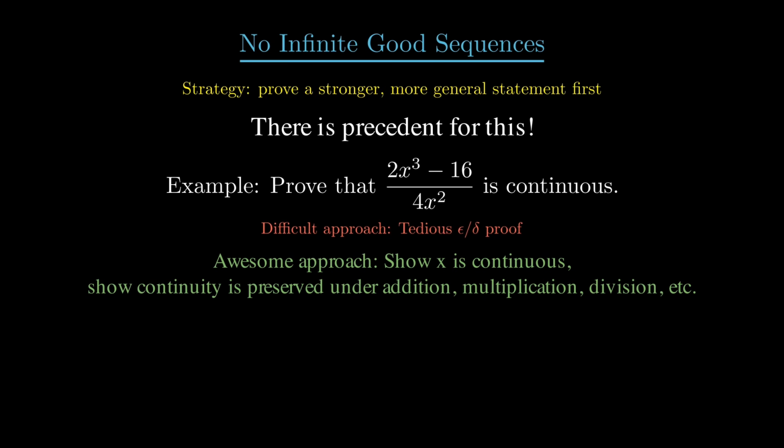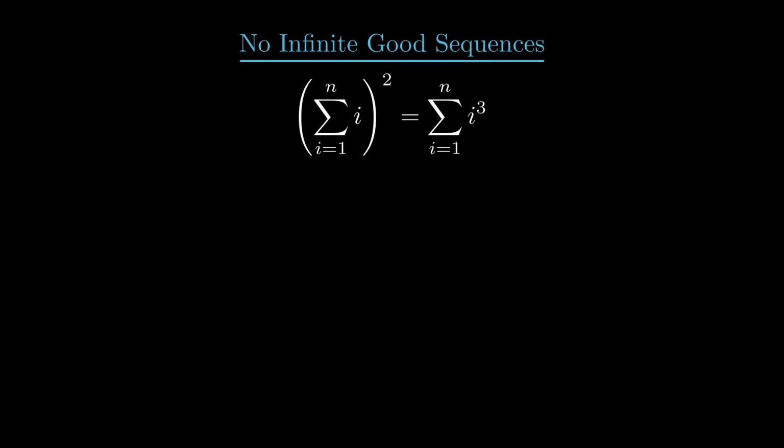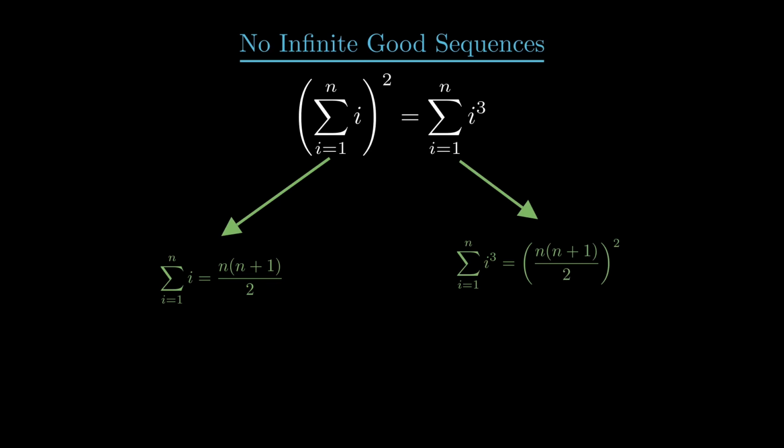Oh wait, I said no calculus. Okay, how about this? If someone asks you to prove this weird-looking identity, that the square of the sum of the first n positive integers equals the sum of the cubes of those same integers, you could tie yourself in knots trying to come up with a direct argument. Or you could just prove the two well-known facts that this sum is n times (n plus 1) over 2, and this sum is n times (n plus 1) over 2, all squared, and you're done.